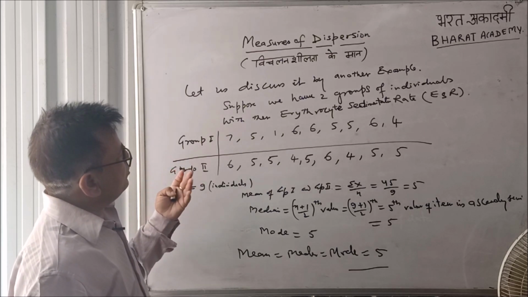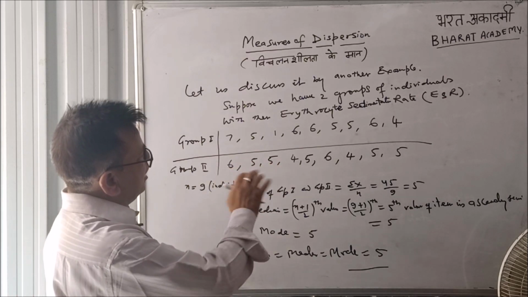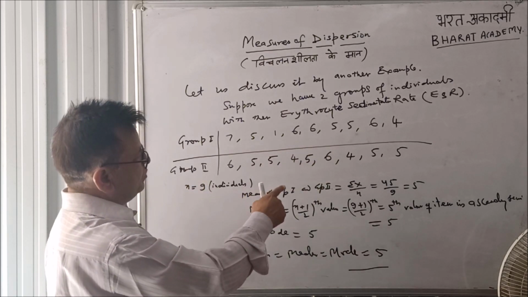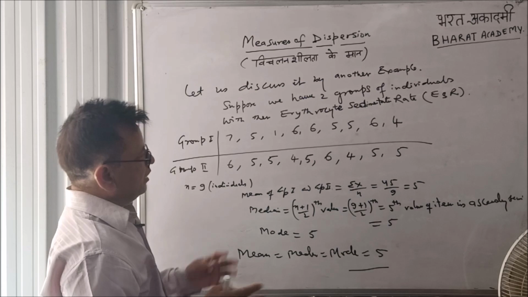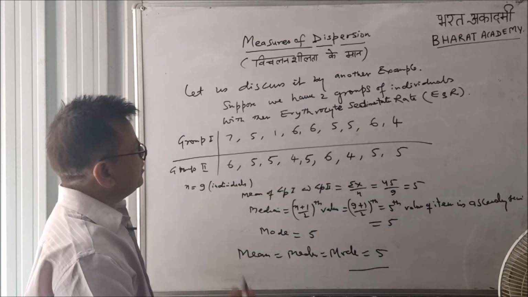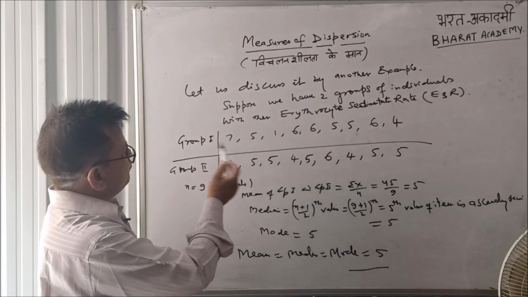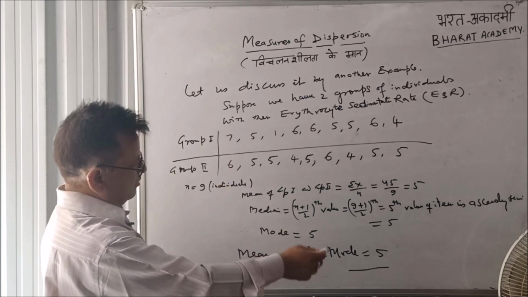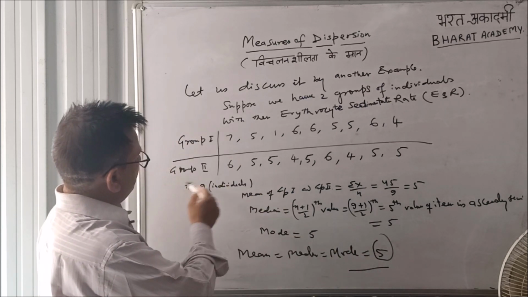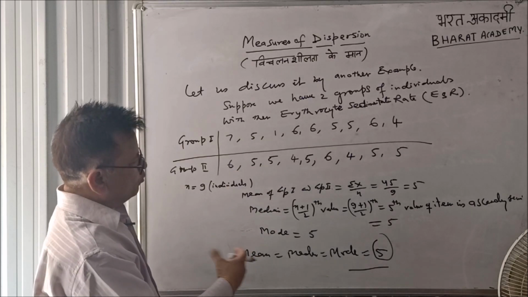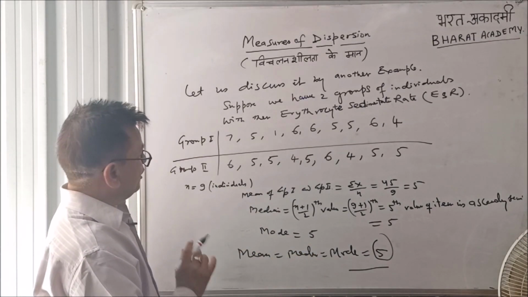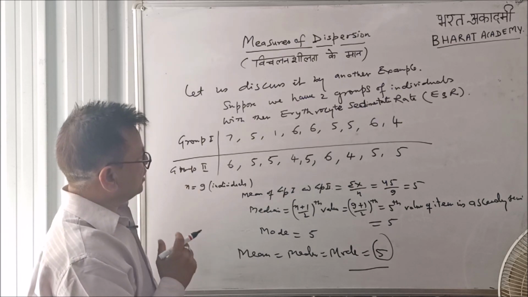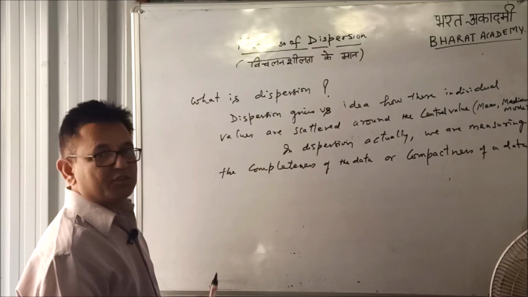In the first group the values are farther away from the central value, but in group 2 the individual values are more towards the central value. What does it mean? In group 1 all the individual values are much scattered around the central value 5, and in group 2 the values are more towards the central value 5 again. It means group 2 is complete and compact data in comparison to group 1. What is dispersion?